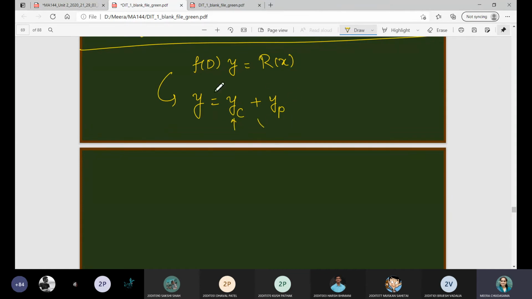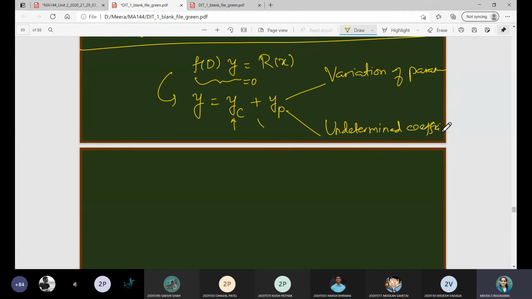You know, complementary function means whatever left hand side part you are given, equate it to 0. Whatever solution from the auxiliary equation you will get, we will call it as complementary function. But to find out particular integral, we have two methods. One is variation of parameter, and second one is undetermined coefficients. So first we will see variation of parameter.